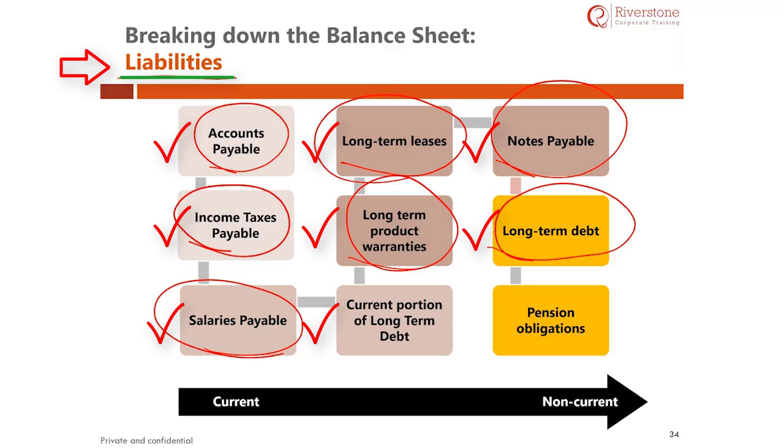The next concept is the current portion of long-term debt. The current portion of long-term debt is the debt which should be paid over the next 1 year. Although the debt is long-term, its instalment or principal that should be paid within 1 year is called the current portion of the long-term debt.